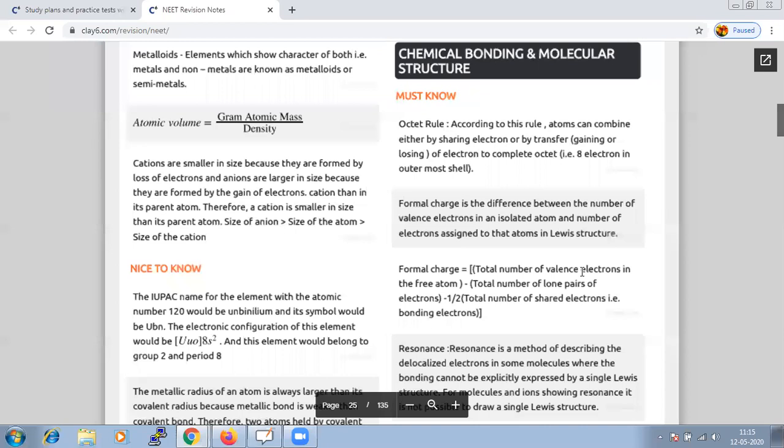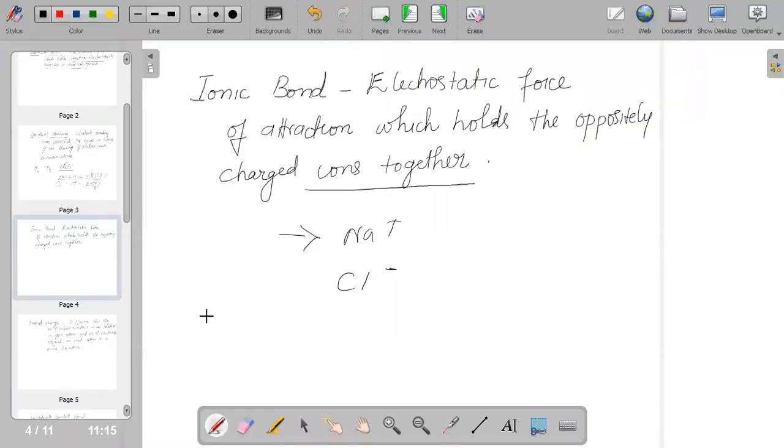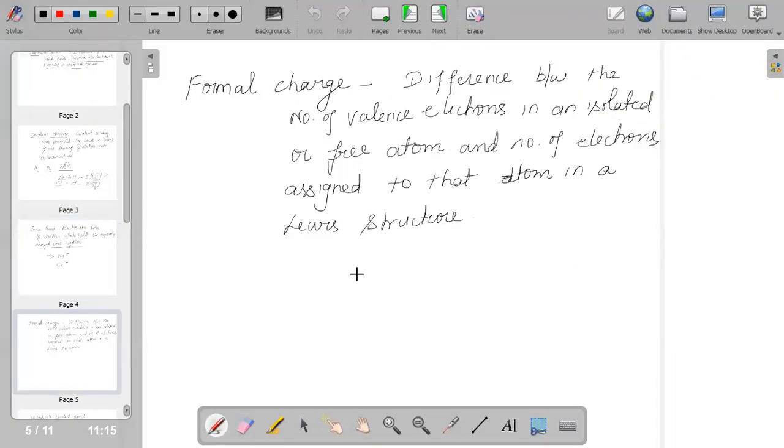So formal charge is the difference between the number of valence electrons in the isolated or free atom and the number of electrons assigned to that atom in the Lewis structure. That is important.